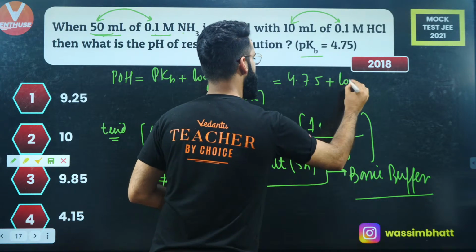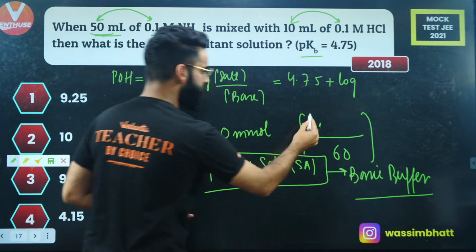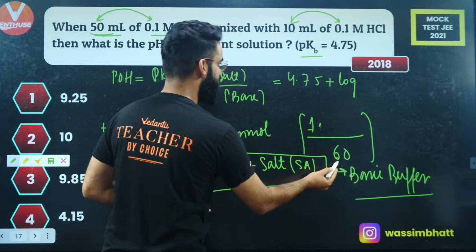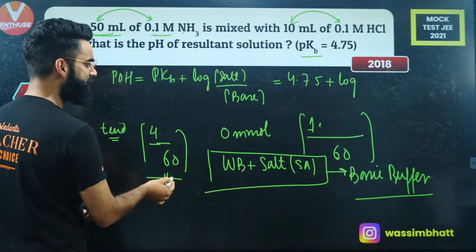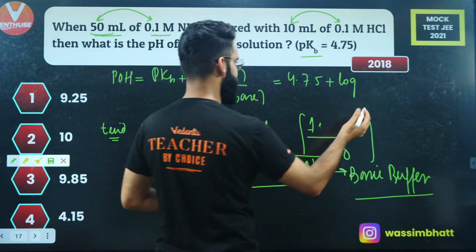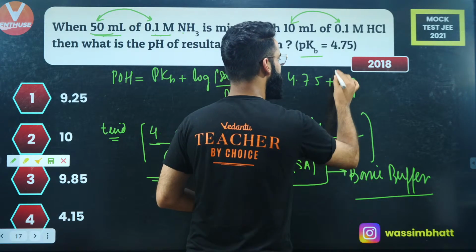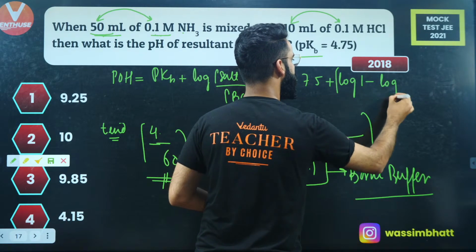Plus log of concentration of salt. What is the concentration of salt? It's 1 by 60. Concentration of salt is 1 by 60. What is the concentration of base? That's 4 by 60, right? 60 gets cancelled out, so it's basically 1 by 4. Log of 1 by 4 means log of 1 minus log of 4.